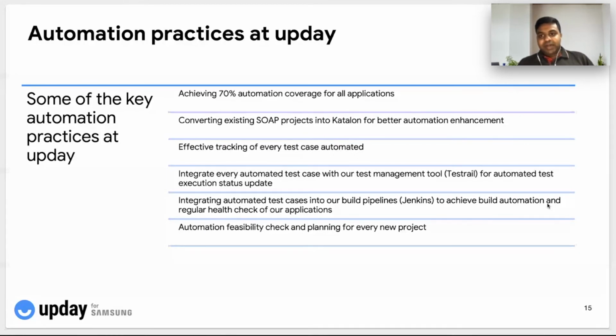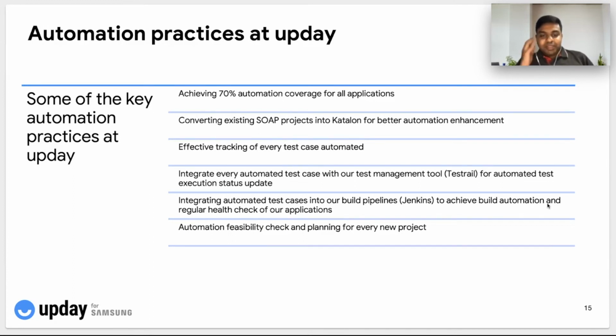Another practice is that we are effectively tracking every test case that is automated. We have a Confluence page and a test management tool that has the automation flag enabled and an automation tracker enabled. Every test case that we are planning to automate, and that is automated, is tracked both in the Confluence page as well as in the test management tool, so that anytime we want to see what is done and what is not done, it is an effective way to monitor and track the progress.